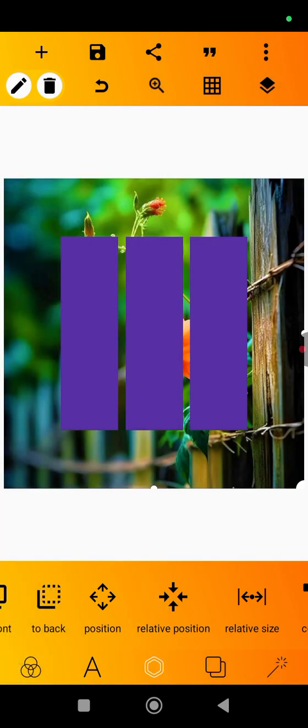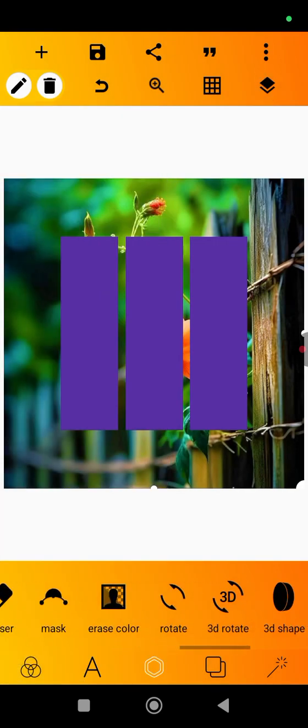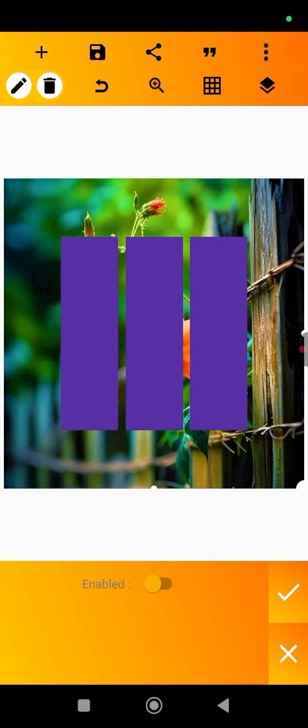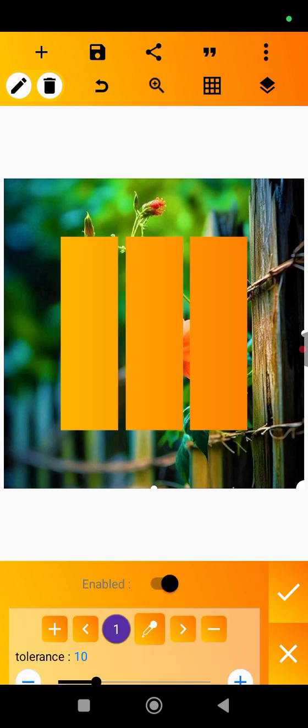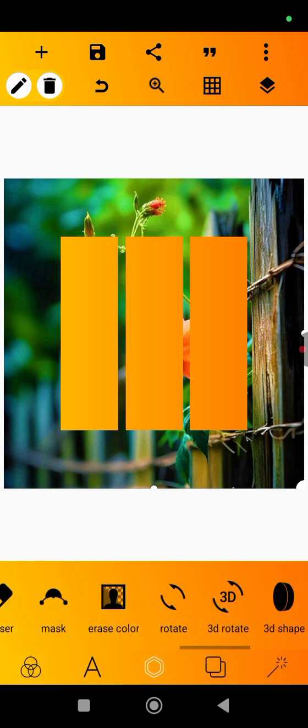Nice, merged. I'll go to erase color. I'll use the color picker, then pick this purple, then press OK. You see what I'm doing? Can you see it? Then I'll go to my gallery.